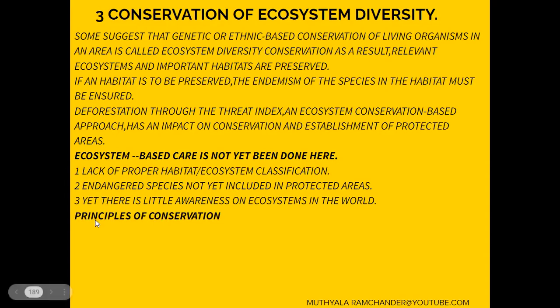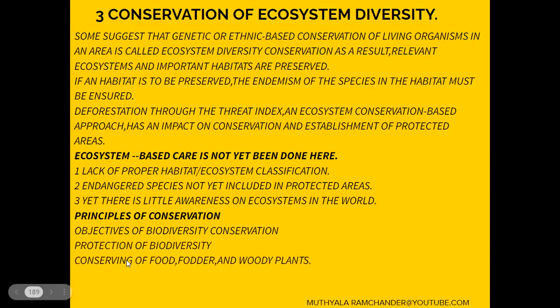Now, how to conserve it? Principles are given for the conservation. Objective of biodiversity conservation, protection of biodiversity, conserving food and fodder woody plants. So these are the main chapters and topics for the conservation of ecosystems.